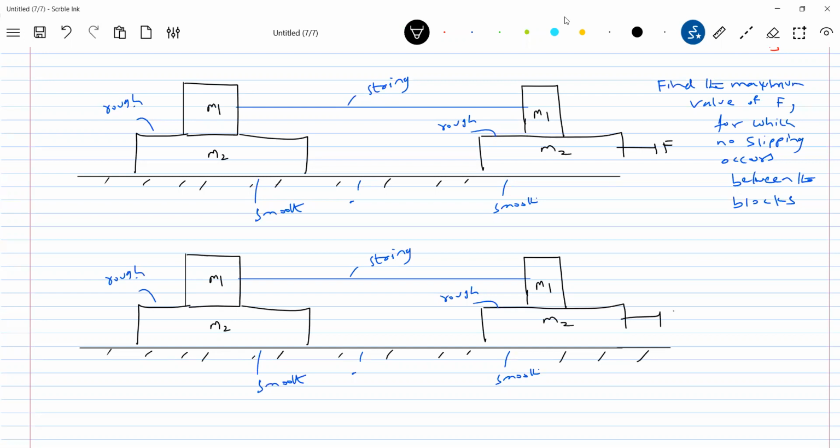Now this applied force F is asking us to calculate that maximum force.